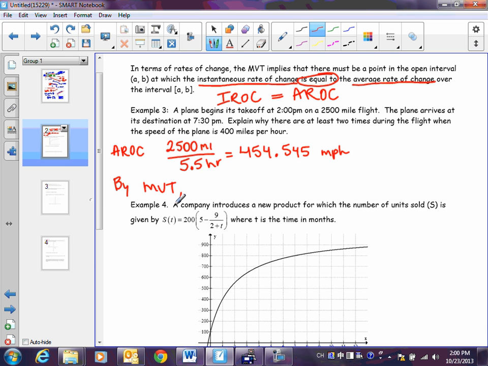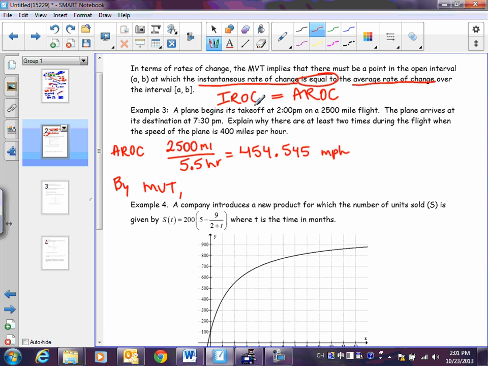Is this differentiable? Could there be a cusp? Can the plane drastically change, like in one instant just change from one thing to the next? No, it's always going to be a smooth curve. Even if we think something's really drastic, if we were to zoom in on it, it would still be a curve. It would just be kind of a sharp curve. So we can definitely use mean value theorem.